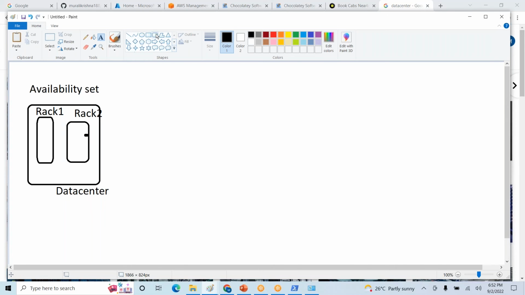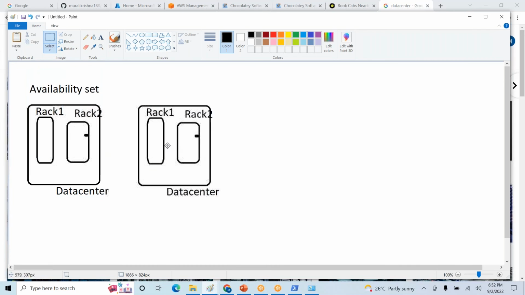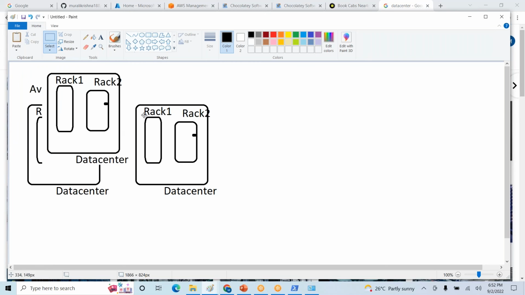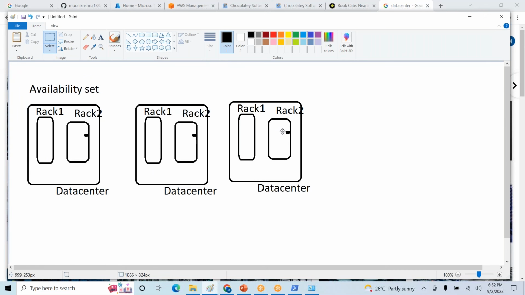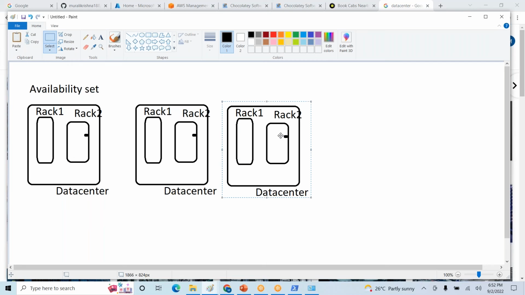So that's why we can have some more solution. Instead of the same data center, we can use multiple data centers. Whenever you are placing some application, instead of placing in a single data center, you can place the application in multiple data centers.